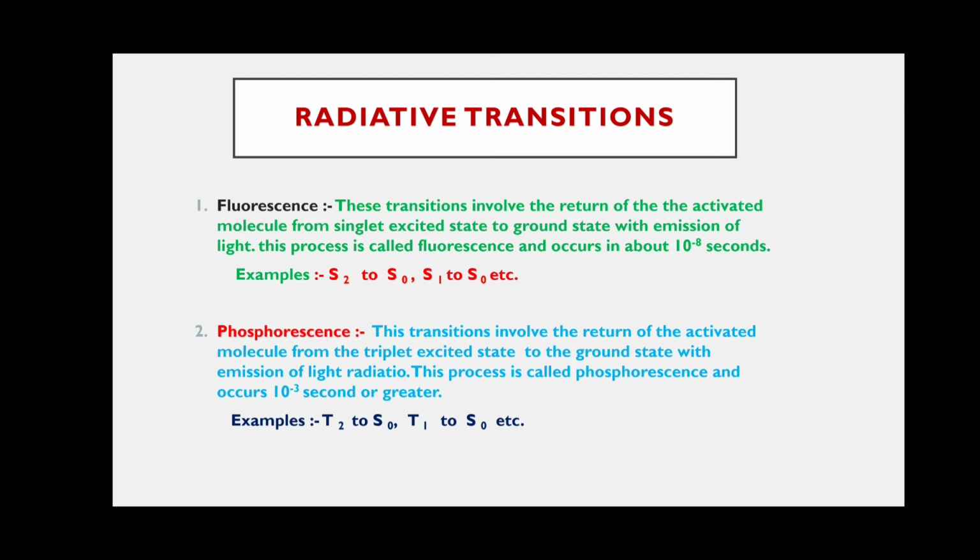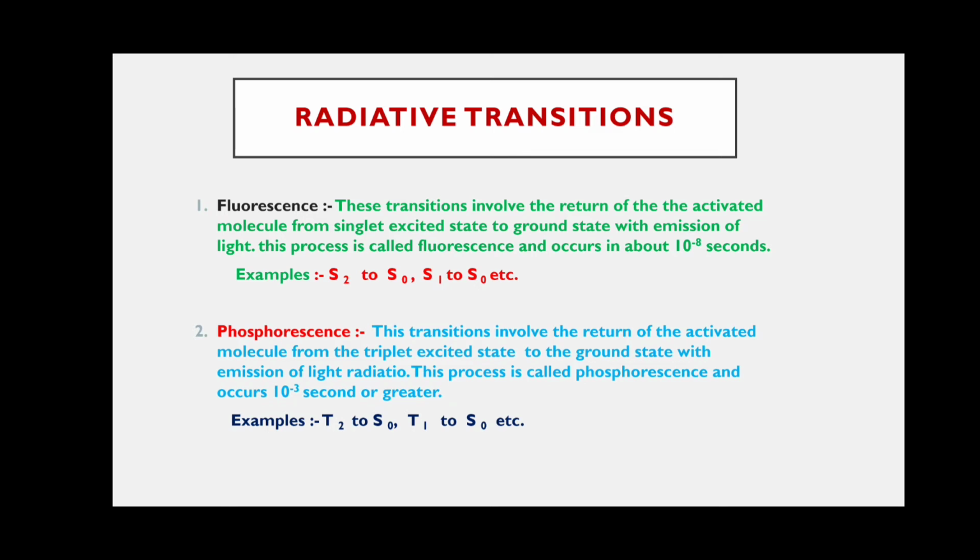Triplet means the electrons are unpaired, they are parallel. So this process is called phosphorescence.